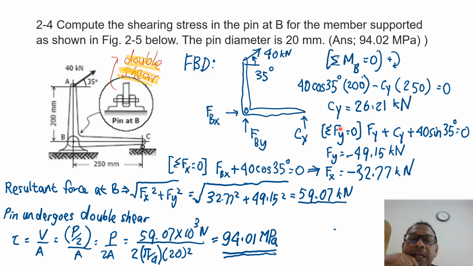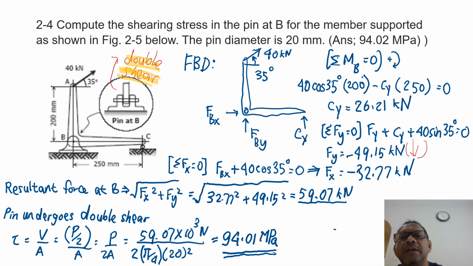From there, I use the force equilibrium equations. Summation of force in the vertical direction, Fy equals 0. There are 3 forces here: FBY, CY, plus the force 40 sine 35, which is upwards. I know CY is 26.21 kilonewton, so my FBY equals minus 49.15 kilonewton. So this is acting downwards. If I want, I can put an arrow here.